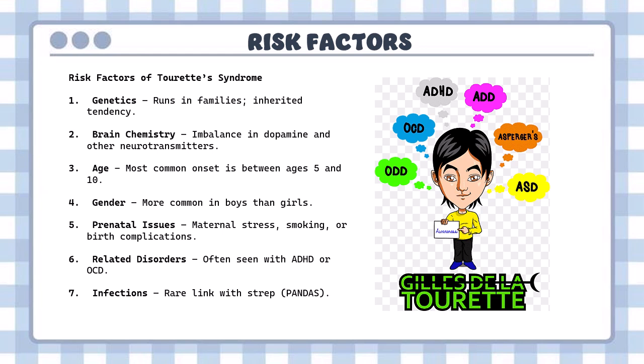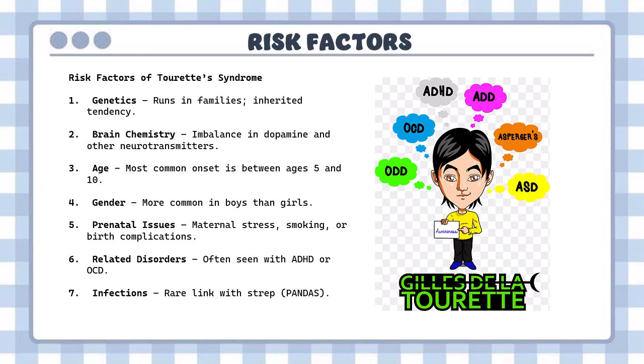Prenatal issues like maternal stress, smoking, or birth complications, as we've seen earlier, are also one of the risk factors. Related disorders, often seen with ADHD or OCD, that means if a person has ADHD and OCD diagnosed in the early ages, the patient might be more prone to getting Tourette syndrome.